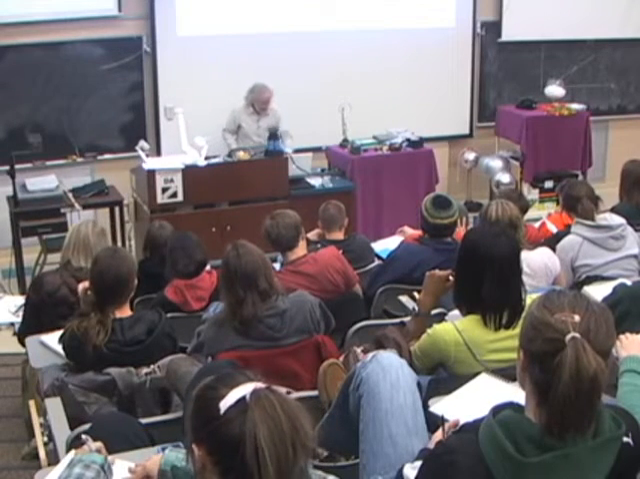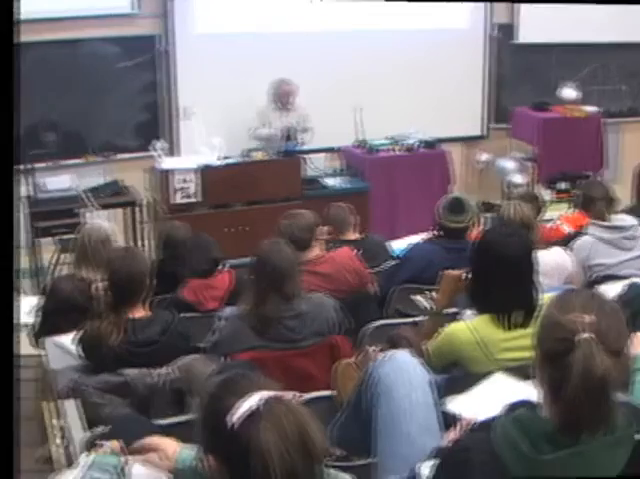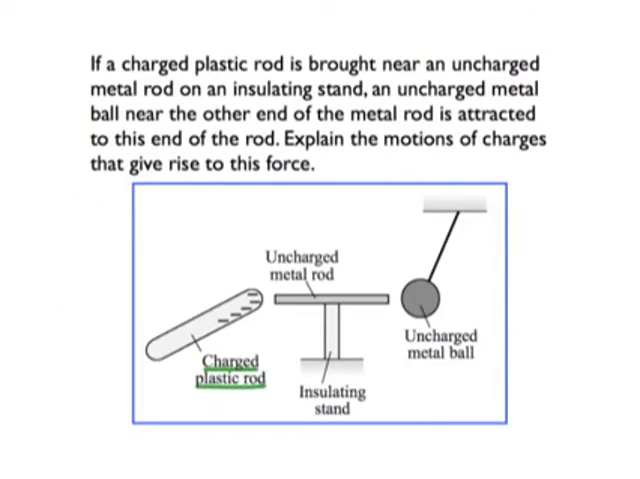This is a picture where you bring a charged rod in next to a conducting rod on an insulating stand. So charges can't move in the stand. They can move in this rod. And there's an uncharged metal ball. So this is a conductor as well, hung from a string. When I bring this rod in next to this metal rod, the ball swings over close to the metal rod, and so it's feeling an attractive force.